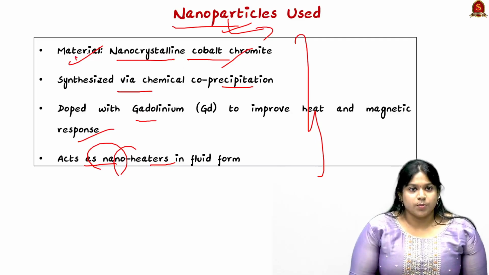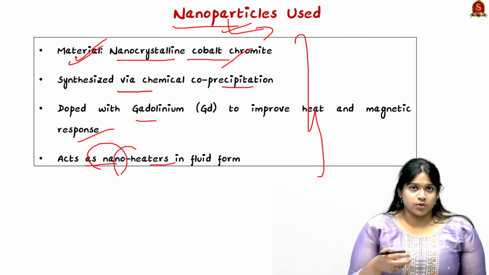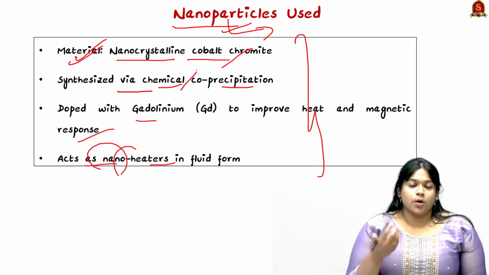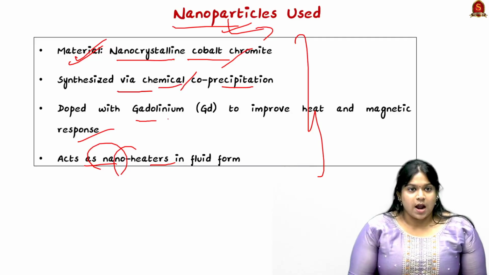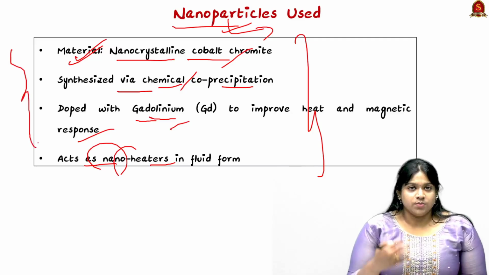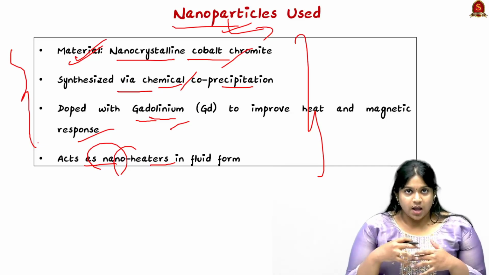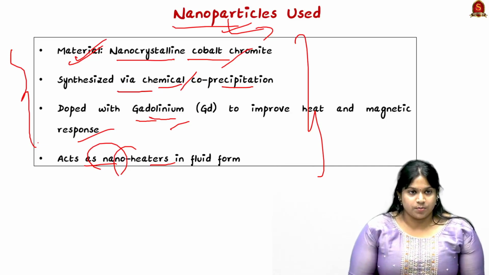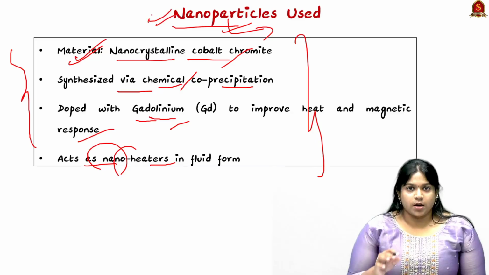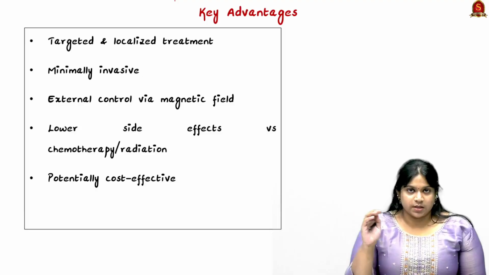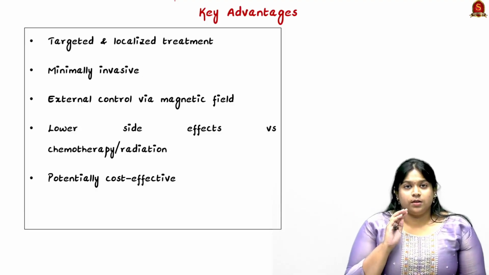This material is used for producing magnetic thermal effects. The chemical precipitation is used for the process of producing heat, and it is doped to improve the heat and magnetic response. All of these items are used to enhance the temperature and heat produced through the magnetic field present. So these are all nanoparticles. It is only these particles which travel to the tumor cell site, and it will result in necrosis of the cancer cells.